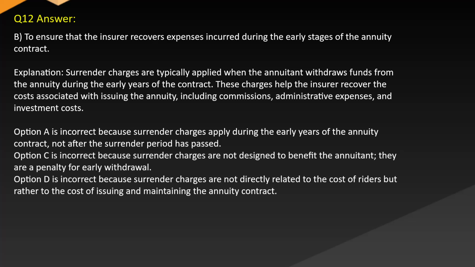Option A is incorrect because surrender charges apply during the early years of the annuity contract, not after the surrender period has passed. Option C is incorrect because surrender charges are not designed to benefit the annuitant, and they are a penalty for early withdrawal. Option D is incorrect because surrender charges are not directly related to the cost of riders, but rather to the cost of issuing and maintaining the annuity contract.